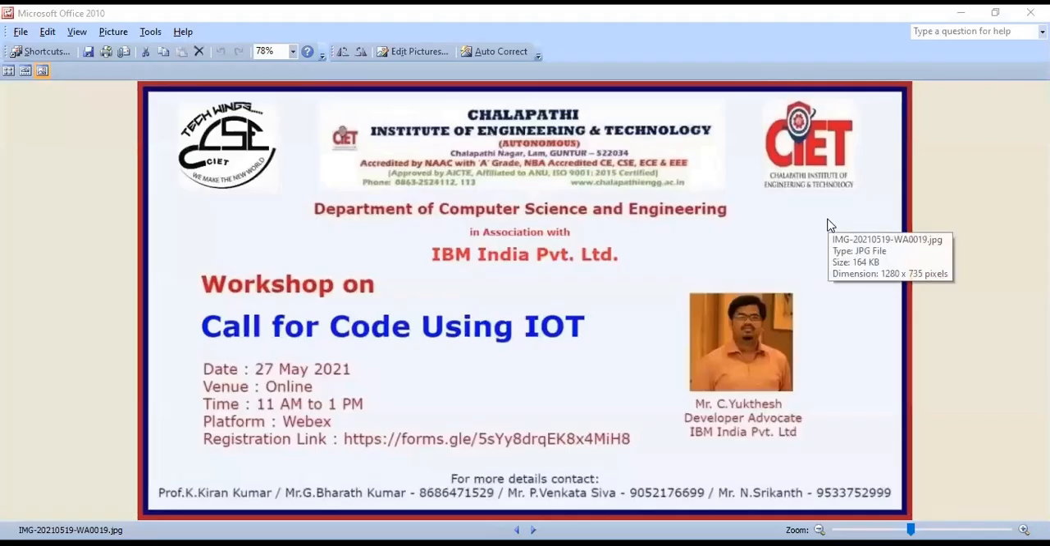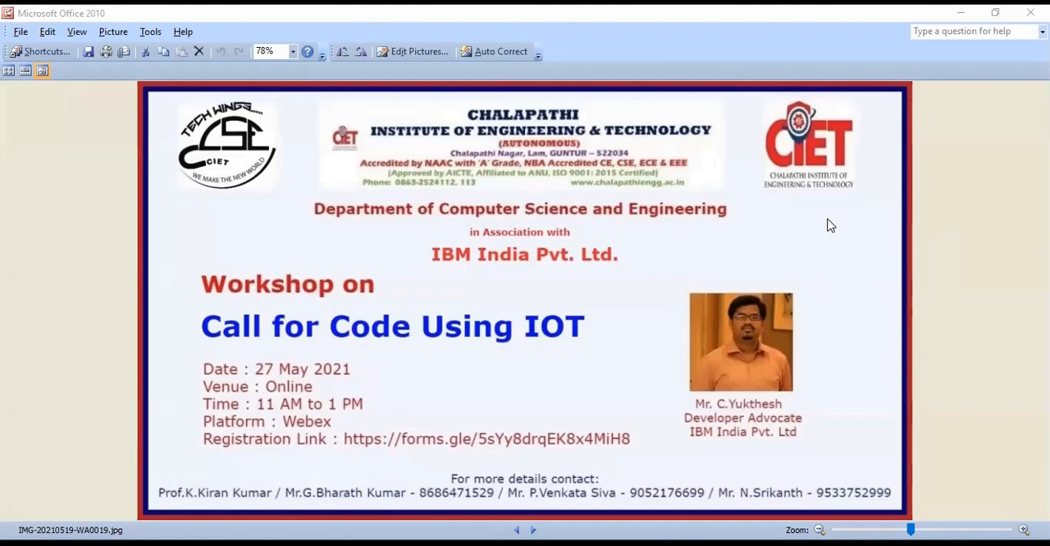Dear participants, welcome to the workshop on Call for Code using IoT, conducted by the Department of Computer Science and Engineering in association with IBM India Private Limited on 27th May 2021, online on the WebEx meeting platform, from 11 a.m. to 1 p.m. In today's session, we will discuss how to register for this workshop.